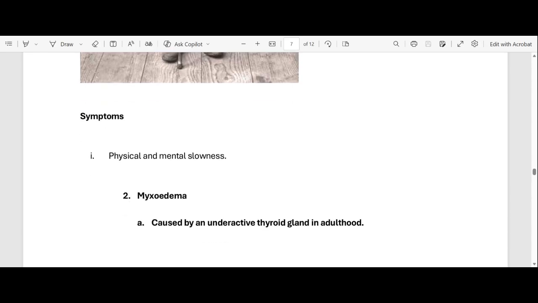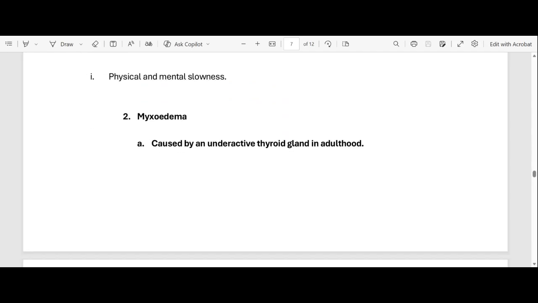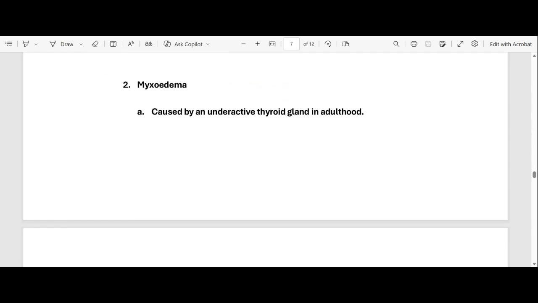Okay, let's go to number two. Our second disorder that's caused by hypothyroidism is called myxoedema. It's caused by an under secretion of thyroxine. So it's caused by an underactive thyroid gland in adulthood.